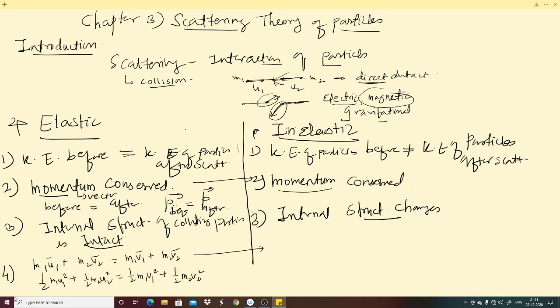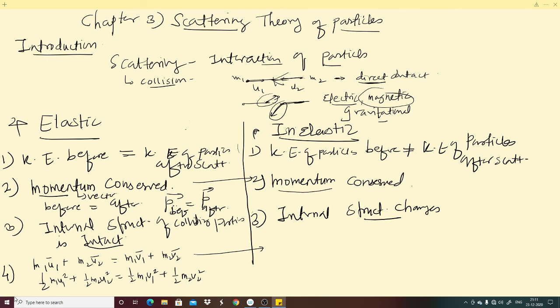For inelastic scattering this equation is different: 1/2 m1 u1² + 1/2 m2 u2² = 1/2 m1 v1² + 1/2 m2 v2² + Q. Remember, kinetic energy is not conserved in inelastic scattering, but the law of energy conservation holds.